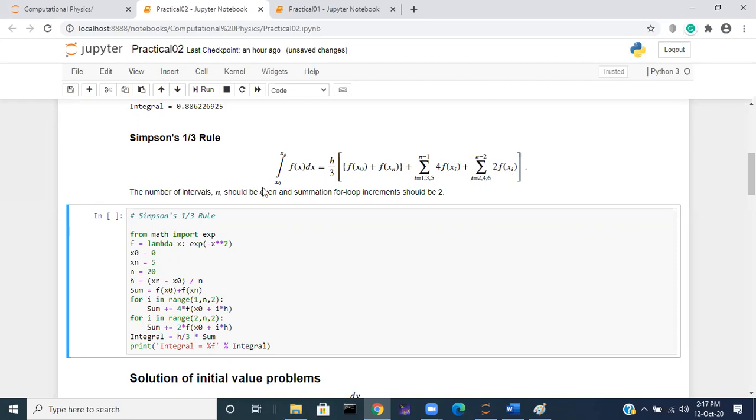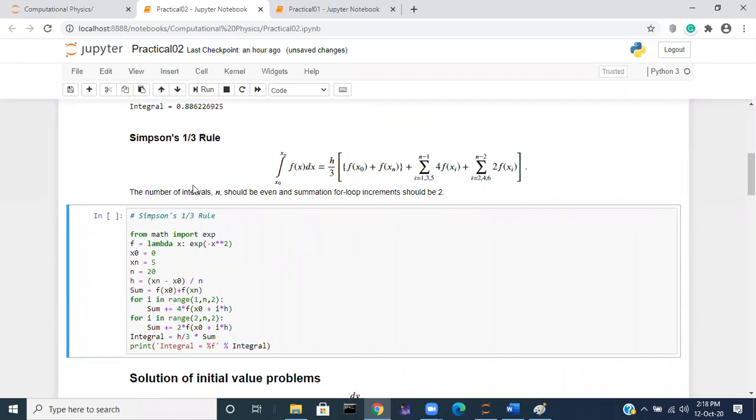In Simpson's 1/3 rule, f of x0 and f of xn are taken without any coefficient. Next, f of x with odd subscripts is multiplied by 4, and f of x with even subscripts is multiplied by 2. We add all of these, and multiply the answer by h by 3, and we get the Simpson's 1/3 rule result.